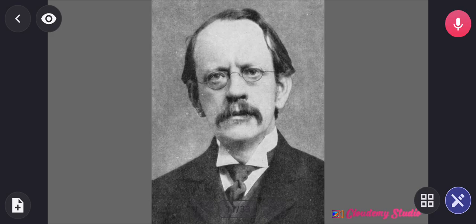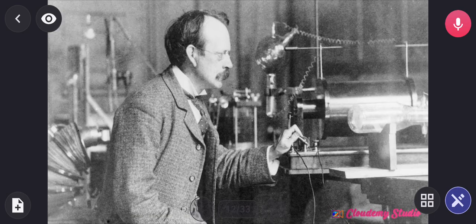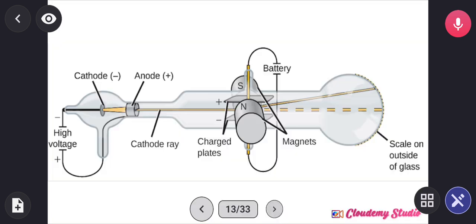This is a man called Sir J. J. Thomson, and in the year 1896, Sir J. J. Thomson performed an experiment called the cathode ray experiment, or the discharge tube experiment, where he used this experiment to discover the presence of electrons. What he did was, this is a setup. This is Sir J. J. Thomson, if you'd like to visualize his picture, and this is the experimental setup.